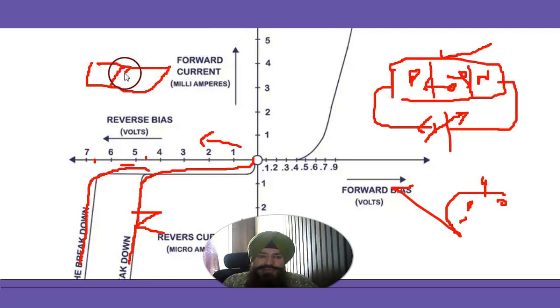Heavily doped means the depletion region will be very thin. If the depletion region is very thin, the electric field will be very strong, because electric field is potential divided by distance, and the distance is very small. This width is very small, so the electric field becomes very strong.